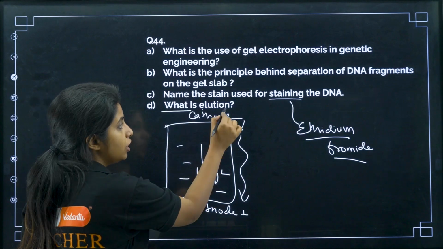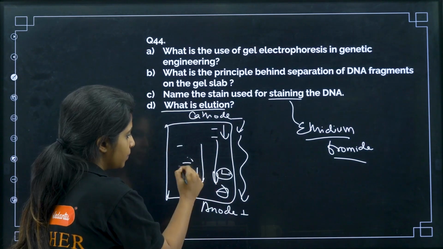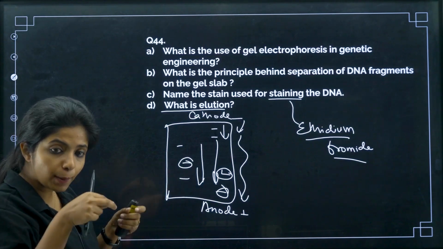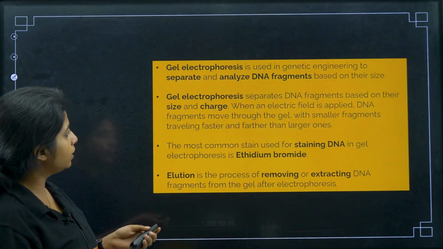Now, what is elution? Elution is where you know the DNA strands are there, and I have to take them out from the gel. This process is known as elution, the separation of the DNA from the gel. Cool. So, how do you write it?